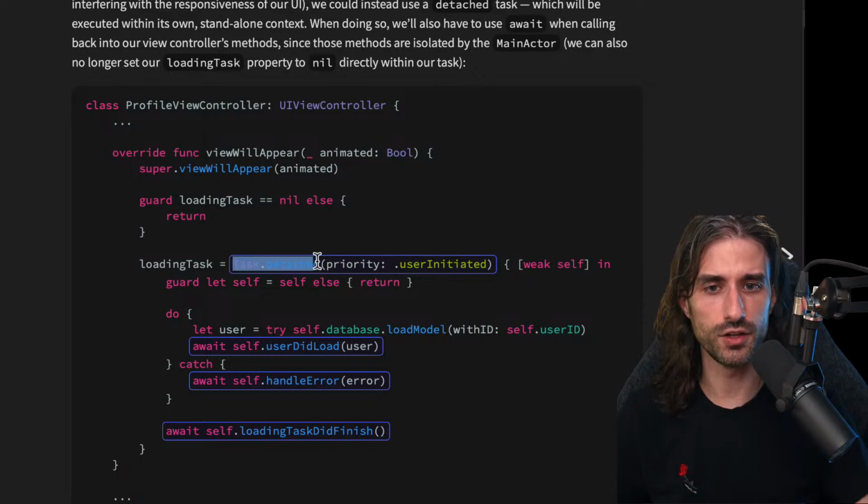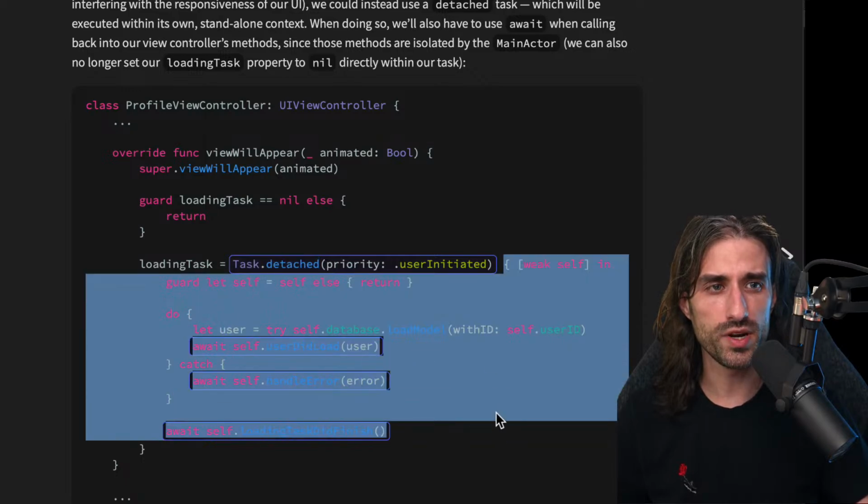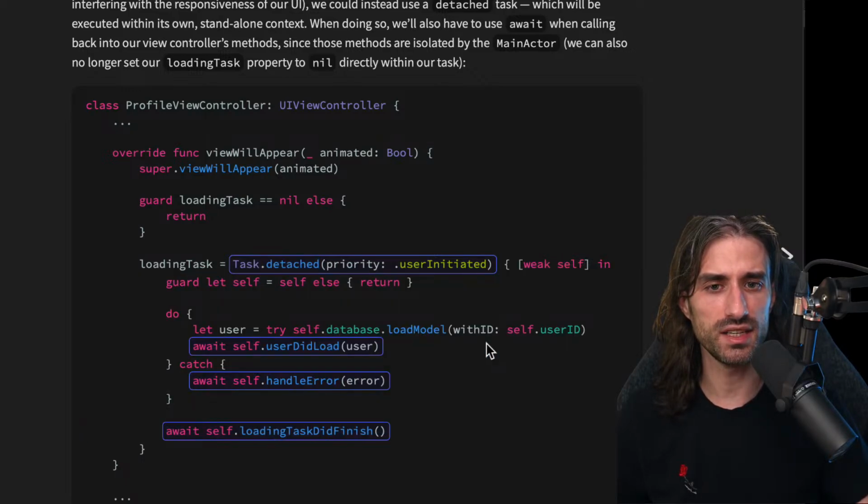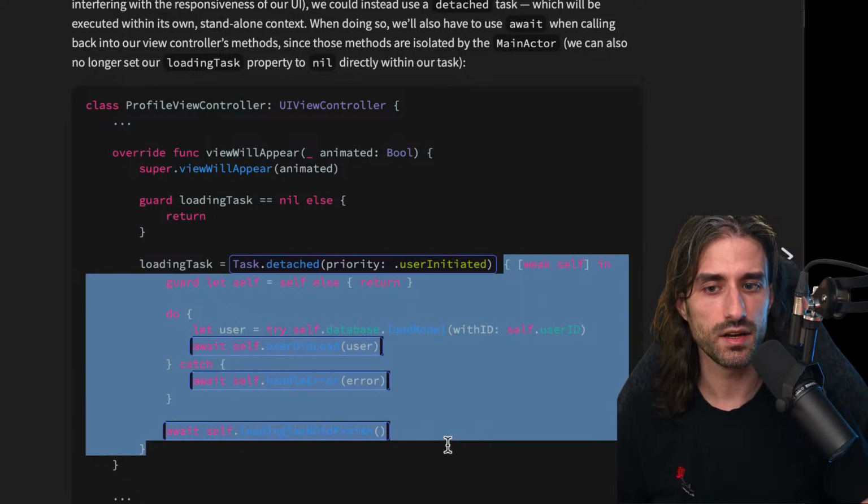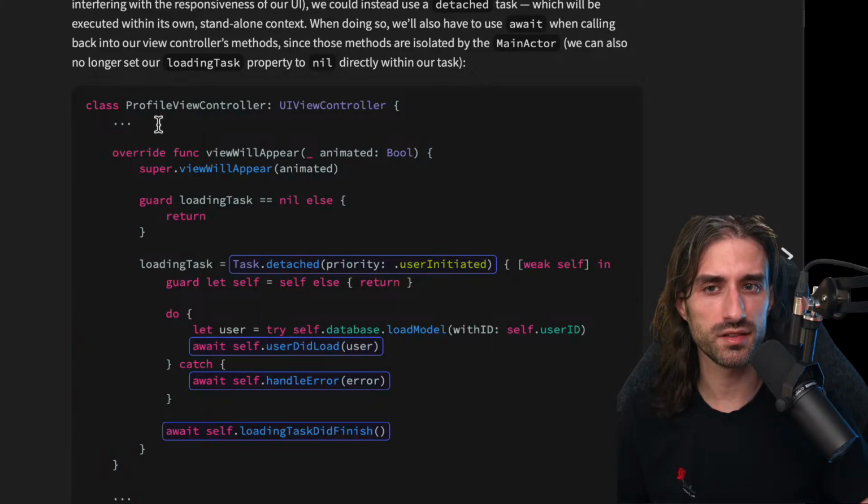So here with task.detached, this time we are creating for real a background task. We are making sure that the closure we pass will run on a background thread because the task is now detached, so it's independent from the main actor. And you can see that this time we also need to capture a weak reference to self, because the closure we are passing to this task is now completely independent from the context in which viewWillAppear was called.